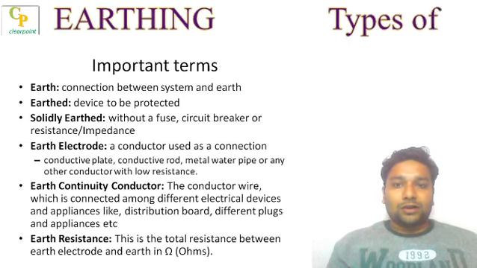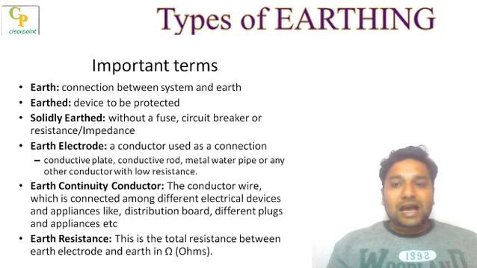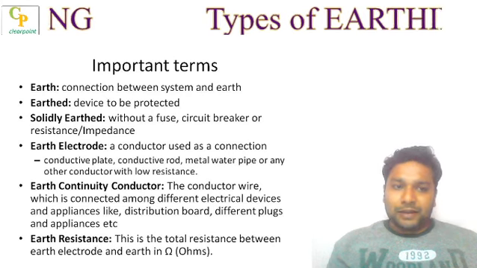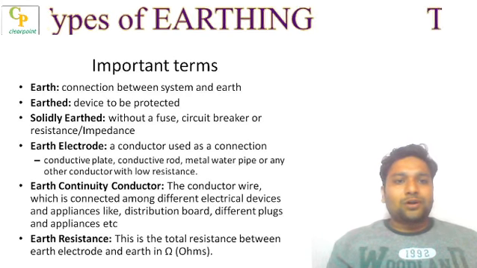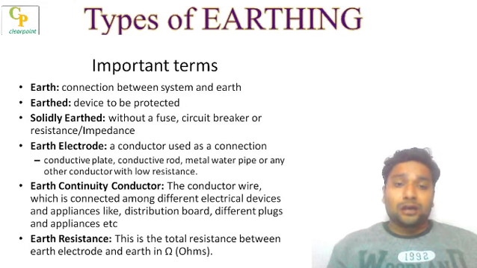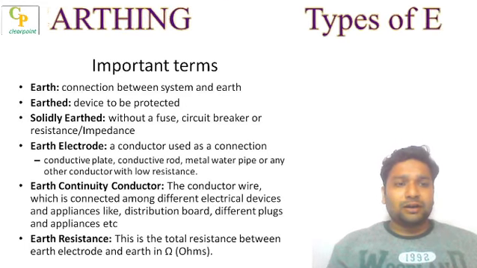Whenever a conductor is buried in the earth for an electrical earthing system, it is known as an earth electrode. The earth electrodes come in different shapes, like a conductive plate, a metal pipe or metal water pipe, or any conductor, anything which offers a low resistance and provides a good connection between the device and the earth.